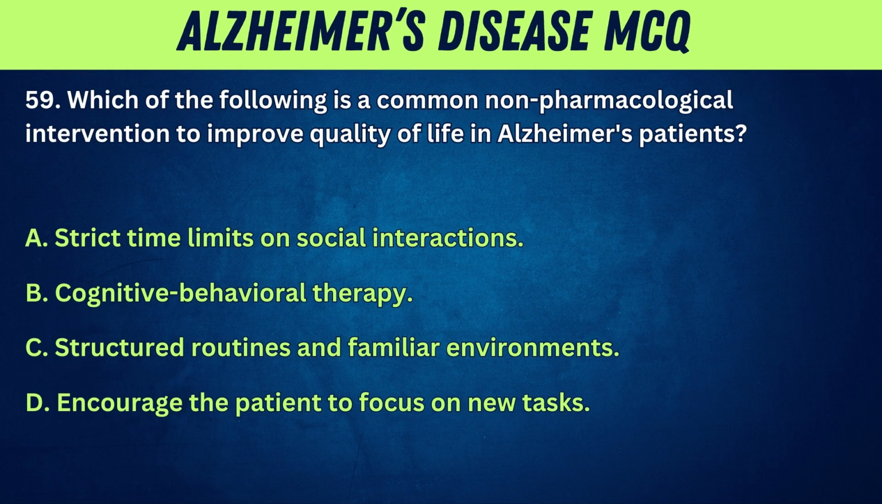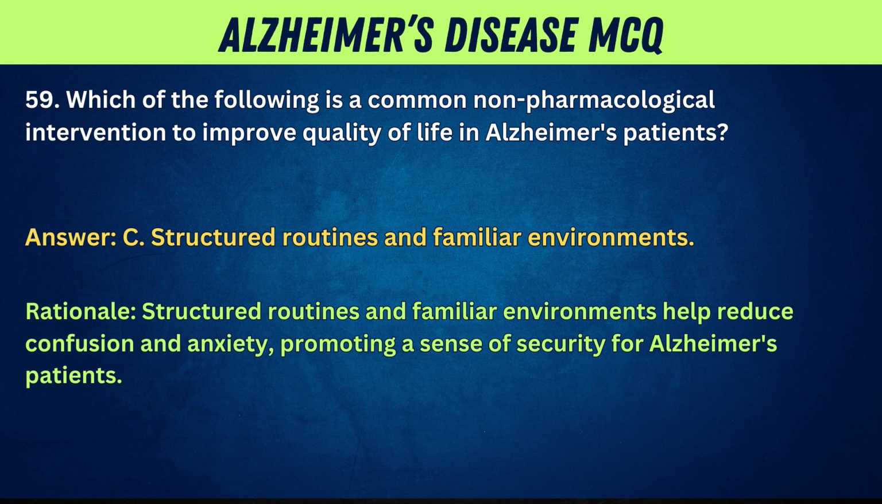59. Which of the following is a common non-pharmacological intervention to improve quality of life in Alzheimer's patients? A. Strict time limits on social interactions. B. Cognitive behavioral therapy. C. Structured routines and familiar environments. D. Encourage the patient to focus on new tasks. Answer: C. Structured routines and familiar environments. Rationale: structured routines and familiar environments help reduce confusion and anxiety, promoting a sense of security for Alzheimer's patients.